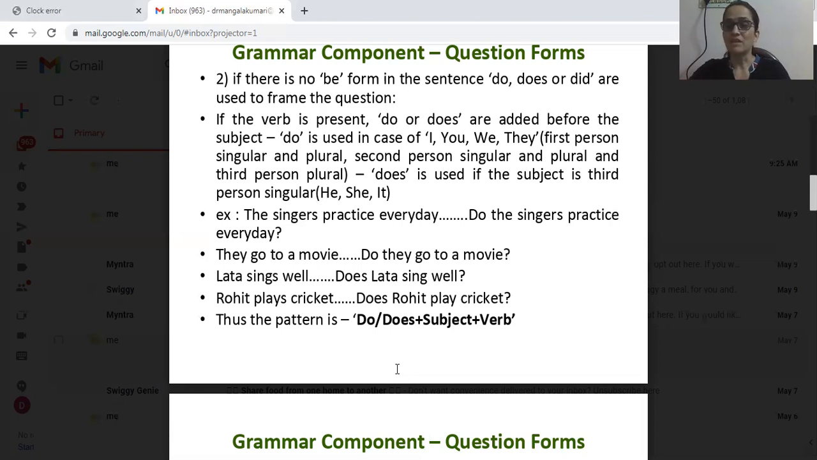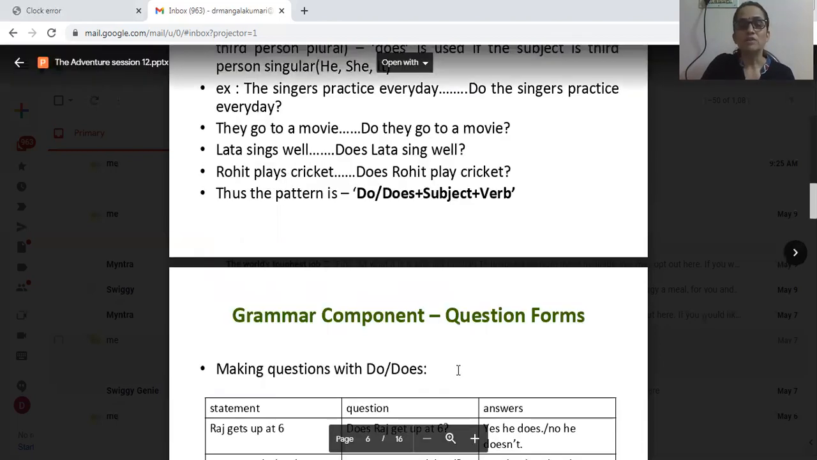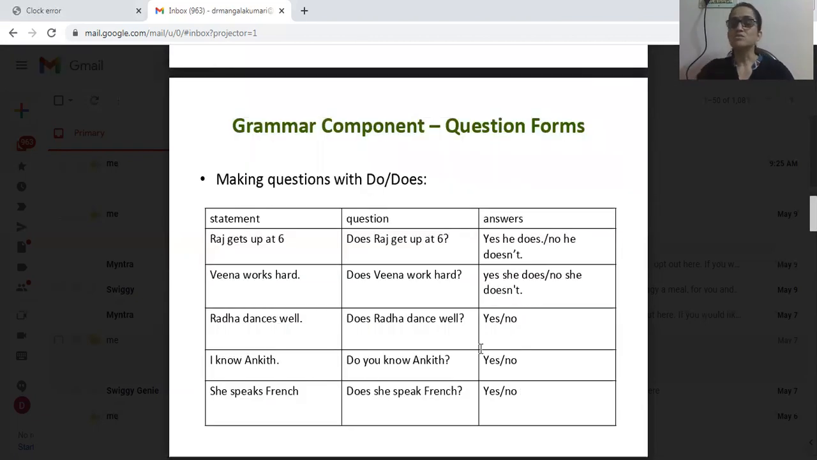So does plus Rohit is subject, plus play is verb. Okay, that is the pattern. I hope you have understood this. Now let us go to the table here. Making questions with do or does.